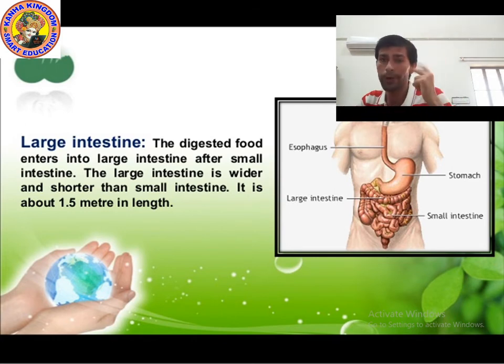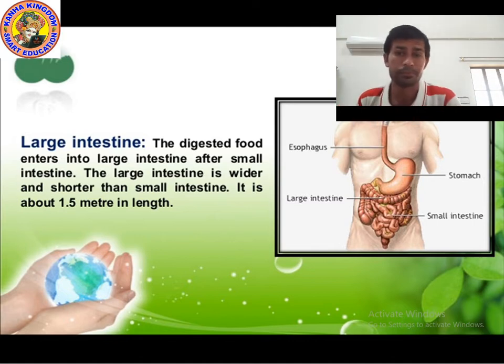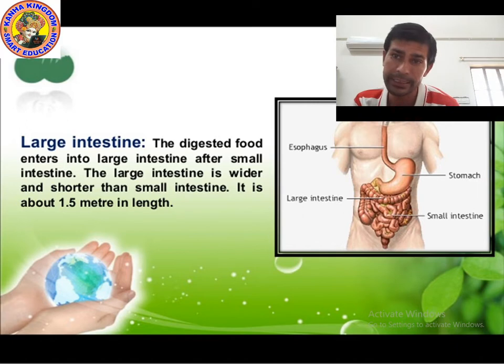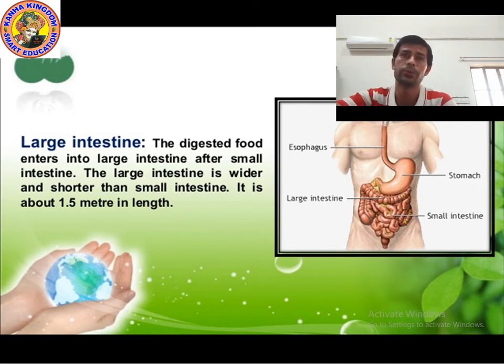Point number 2: the remaining waste passes from the large intestine into the rectum. The rectum stores it for some time in semi-solid form. Then it passes through the anus from time to time. This process is known as egestion. Okay, I hope you understood.